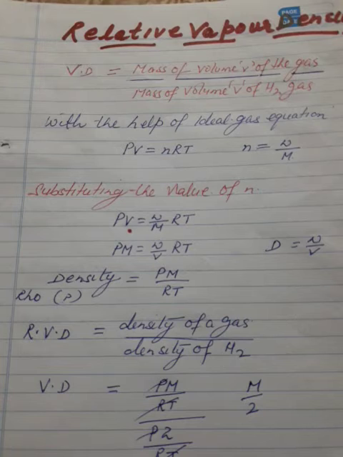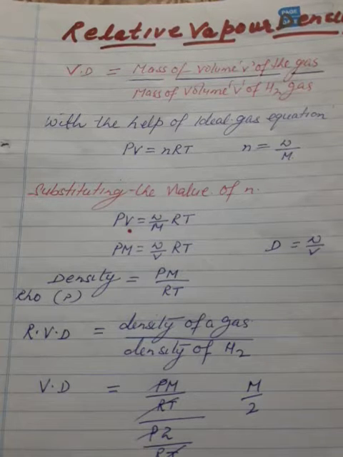Density of a gas is equal to PM divided by RT. Density of hydrogen will be equal to PM, but here we already know molecular mass of hydrogen, that is 2. So P into 2 divided by RT. RT will be cancelled. P also will be cancelled. What is left? M upon 2.